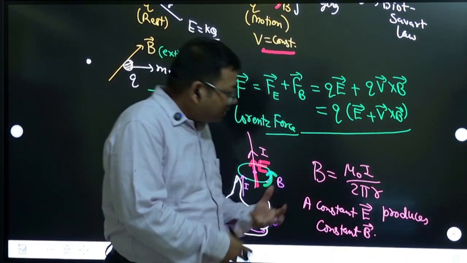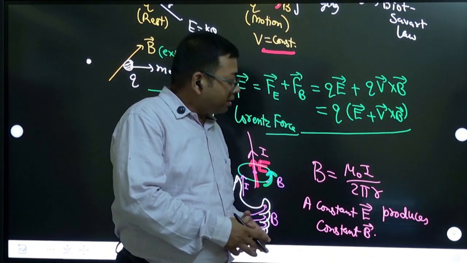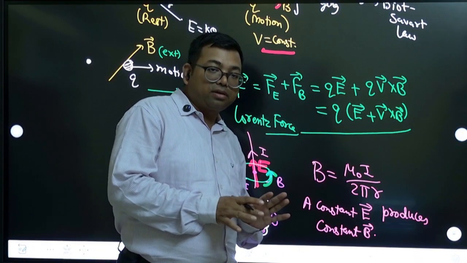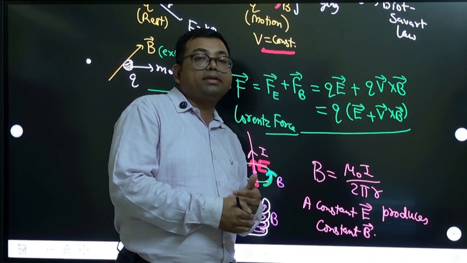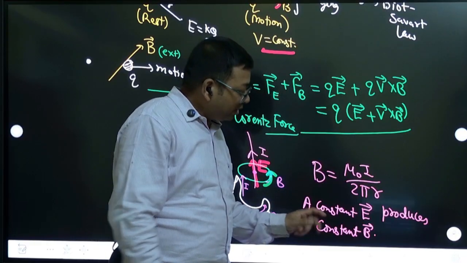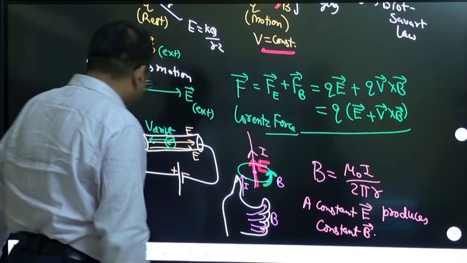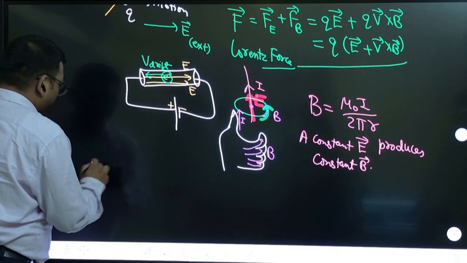But we cannot say a changing electric field produces a changing magnetic field, or a changing magnetic field produces a changing electric field, at least in Biot's law. But when it comes to Faraday's law of electromagnetic induction, there we can say a changing magnetic field produces an electric field. So the next topic which we have studied is EMI, electromagnetic induction.